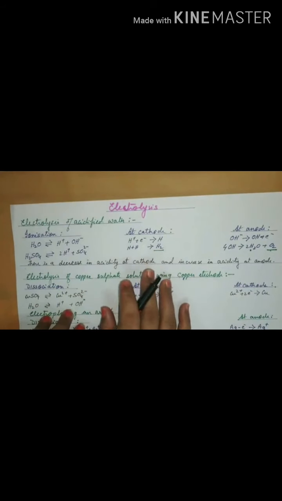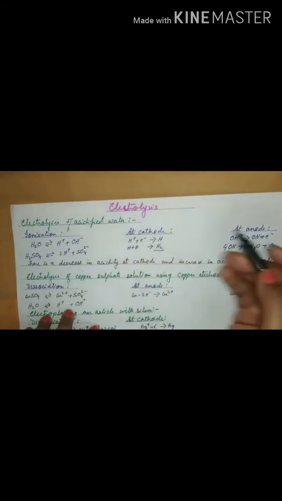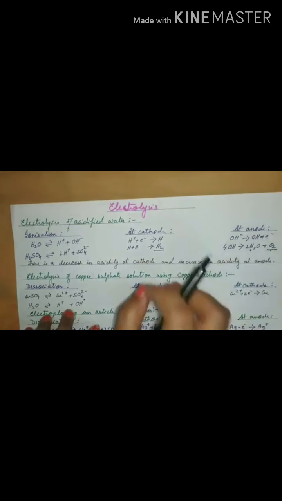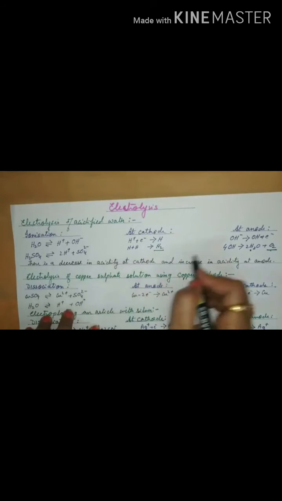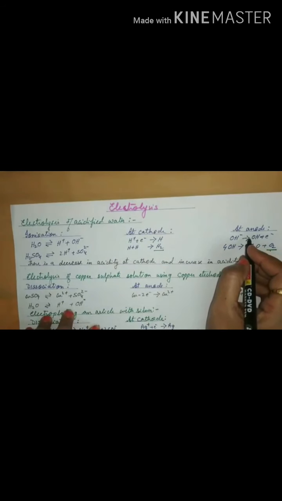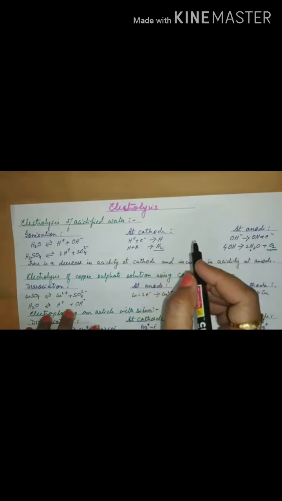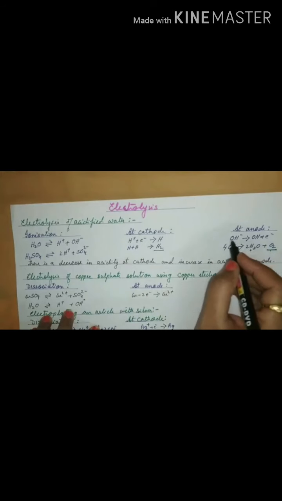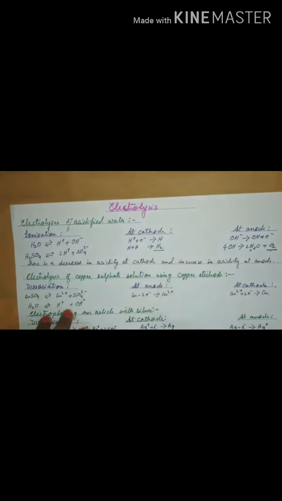Thus, the acidity decreases at the cathode and increases at the anode. This is because the sulfate ions migrate towards the anode and H plus ions have been discharged. So the sulfuric acid near the anode will be more and less at the cathode. This is one interesting question which you may get.